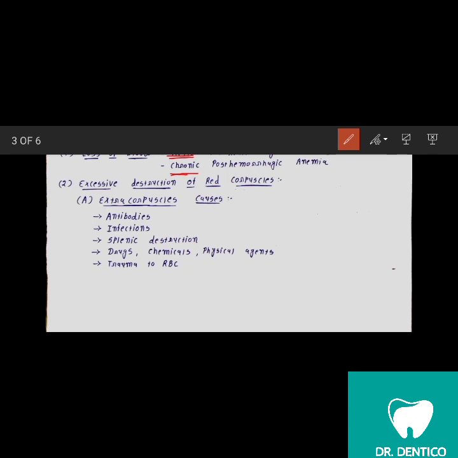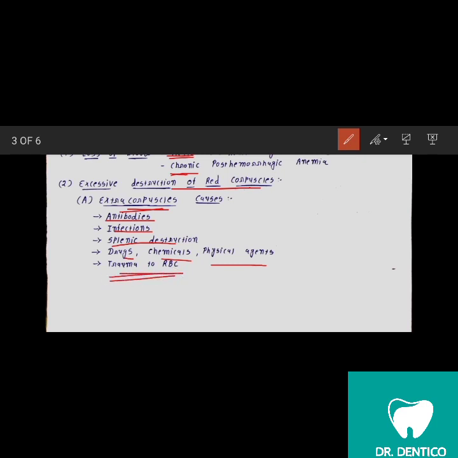Second is the excessive destruction of the red corpuscles. Okay, so destruction of red corpuscles occurs here due to extracorpuscle causes. It can be antibodies, infections like malaria, splenic destruction, certain drugs, chemicals, physical agents, and the trauma to RBC.